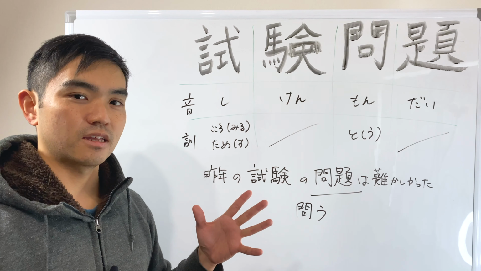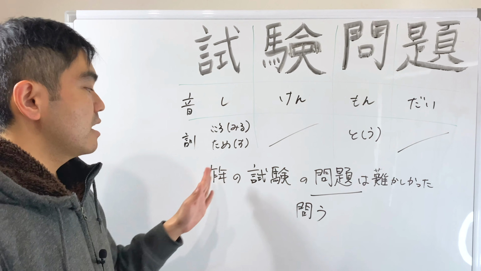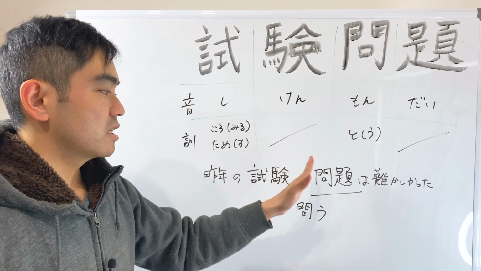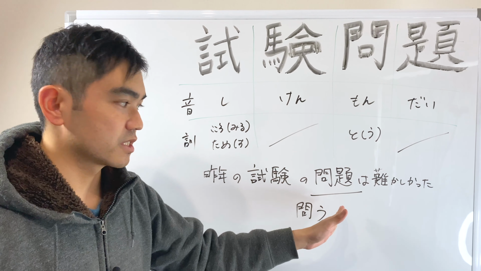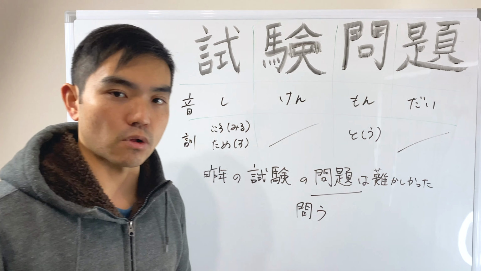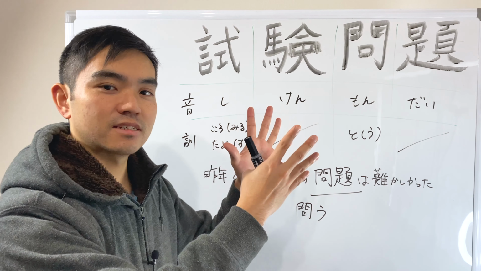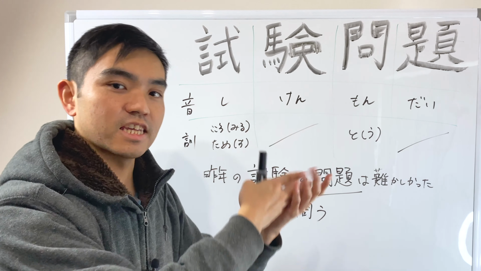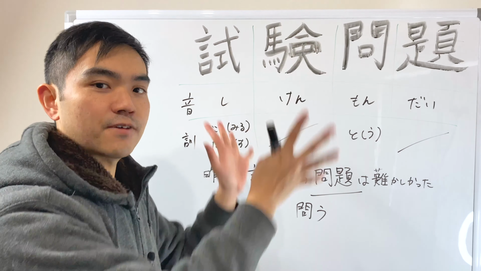So the test was difficult. You say like this in English, but Japanese people say last year's test question problems are so difficult, right? So there is the fact that you go to take the exam or test, but that's the fact.